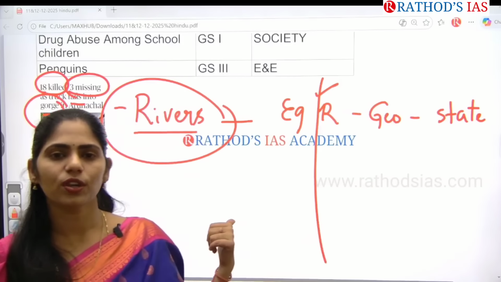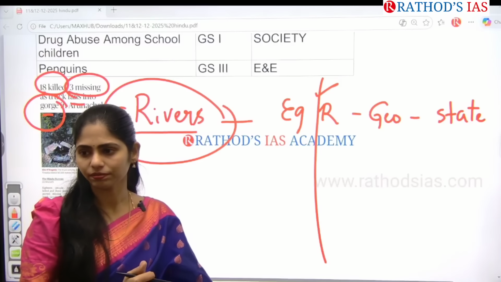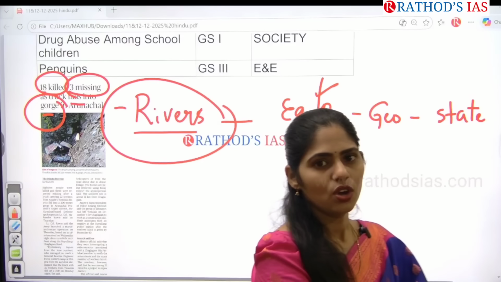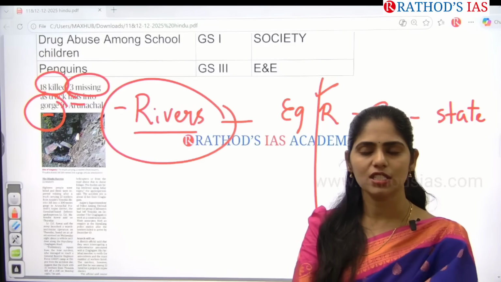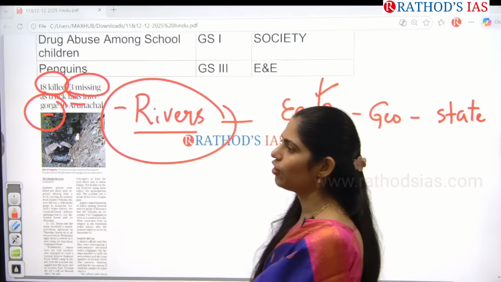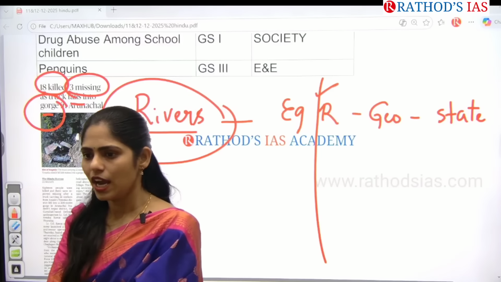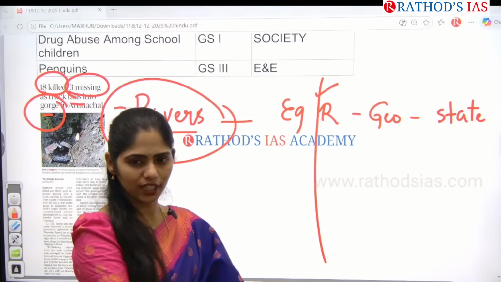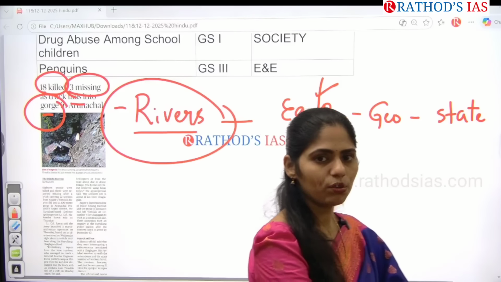So in this way, you can get a prelims based question. Here you can get two types of questions. The first one is a simple question like, consider the following statements regarding gorge, and they'll give you 2 to 3 statements and ask you to identify correct or incorrect. So that is the first type of question.